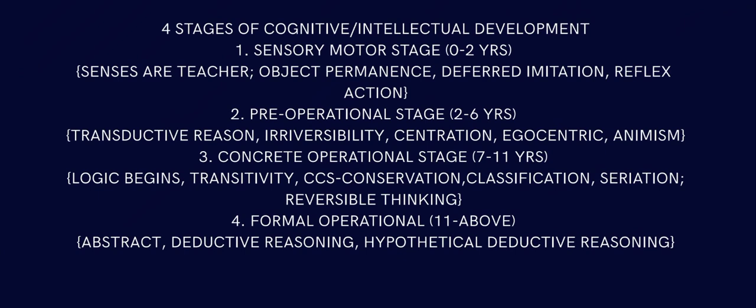Concrete operational stage is 7 to 11, where logic begins: transitivity, CCS, that is conservation, classification, and seriation, and reversible thinking. And formal operational is 11 and above: abstract thinking, hypothetical deductive reasoning.